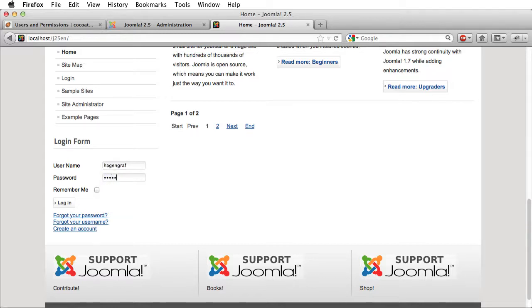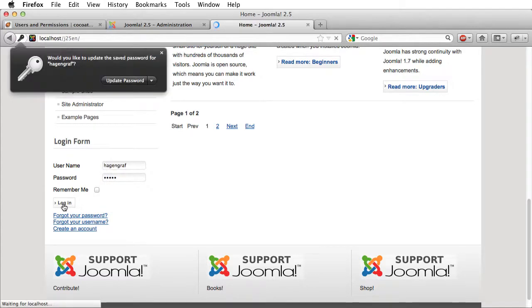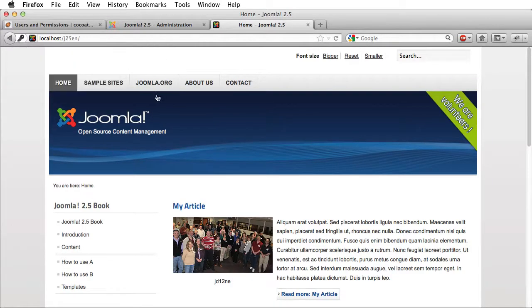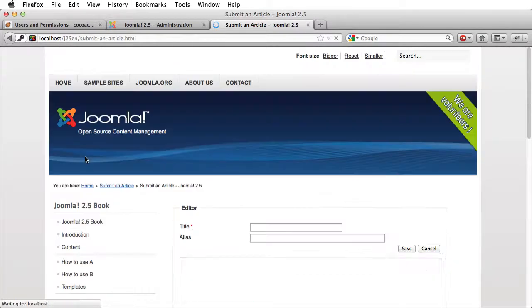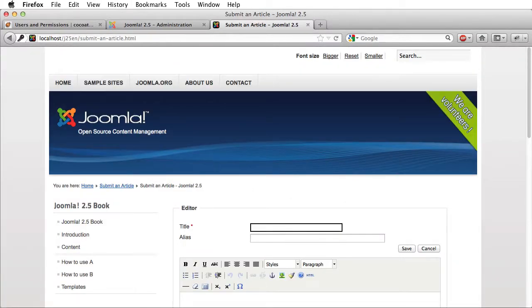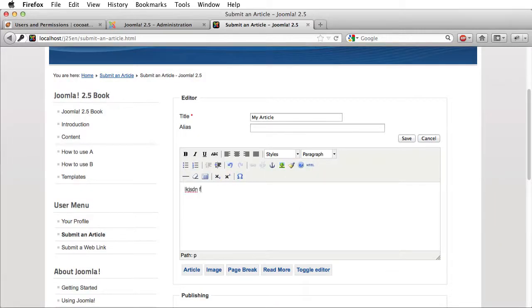That's the wrong password. That's the right password. And now it should work. Yeah. So now it is possible for me to submit an article, and I will do that. And I say this is my wonderful article.